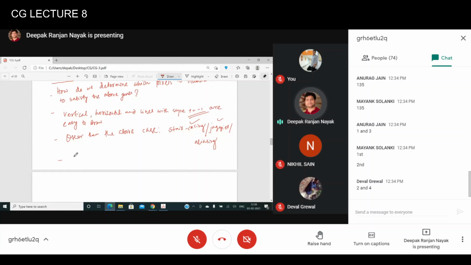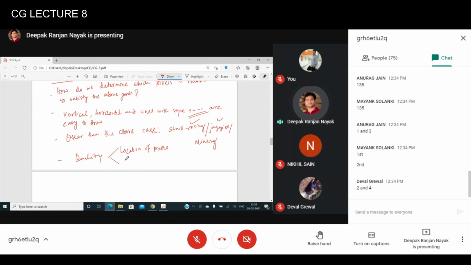The quality of the line drawn always depends upon two things. One is the location of the pixel: which pixel you will choose and which pixel will illuminate.